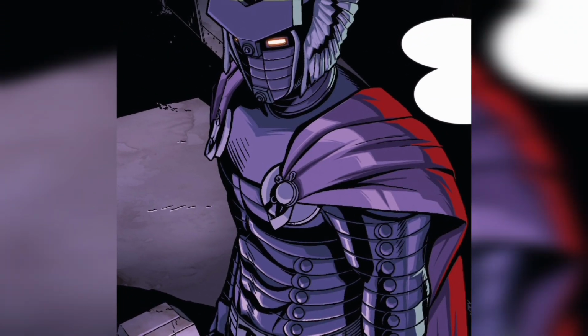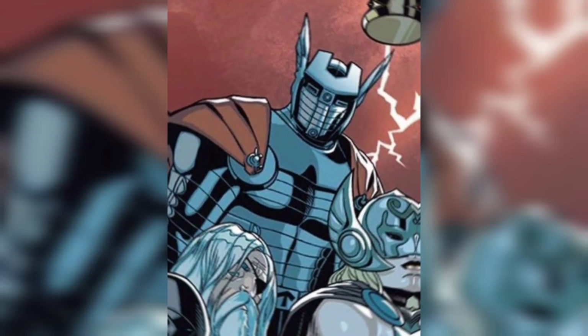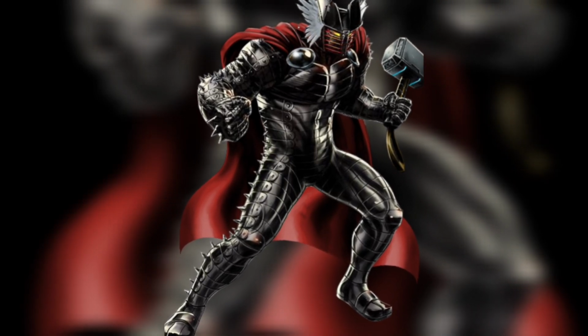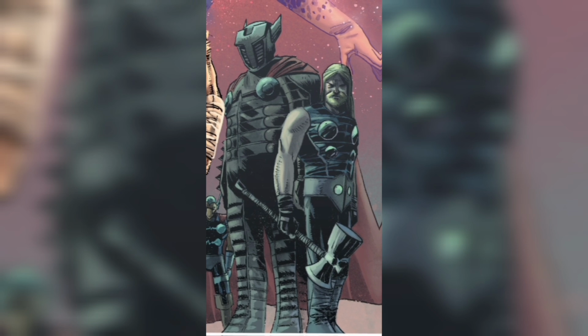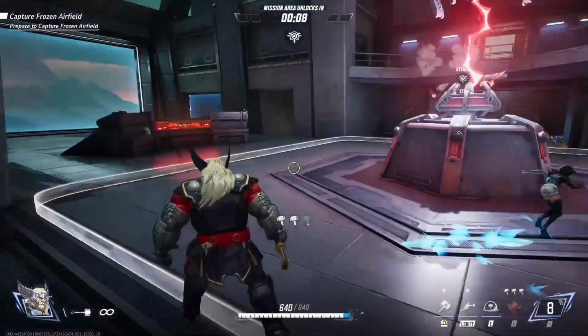Next is Destroyer Thor. Thor Odinson dons the enchanted Destroyer armor, earning him the title Destroyer Thor. He serves as a member of the Thor Corps on Battleworld, a patchwork planet composed of various realities. This version of Thor showcases a more armored and formidable appearance, reflecting the unique characteristics of his reality.